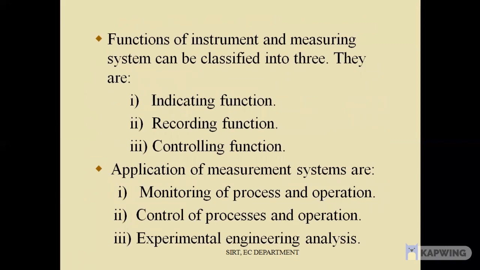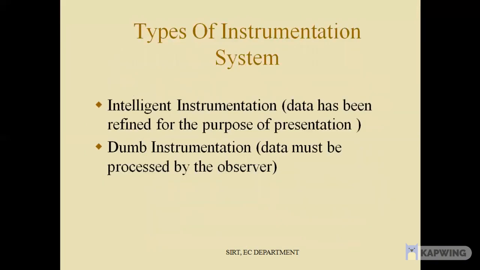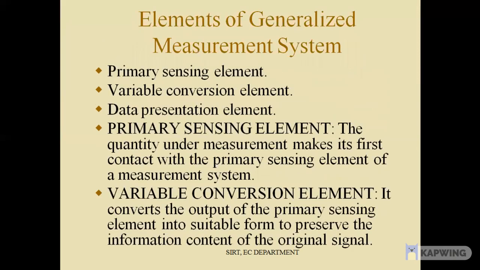Functions of instruments and measuring systems can be classified into three: indicating function, recording function, controlling function. Applications of measurement systems are monitoring of process and operation, control of process and operation, and experimental engineering analysis. Types of instrumentation system: intelligent instrumentation, in which data has been refined for the purpose of presentation, and dumb instrumentation, in which data must be processed by the observer.